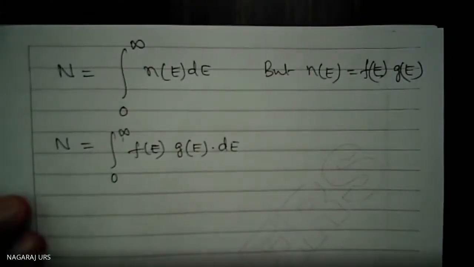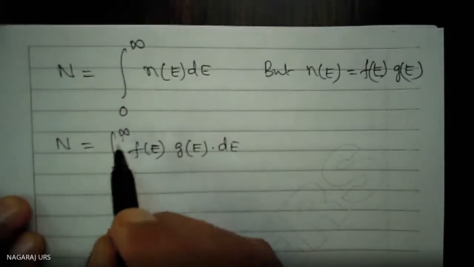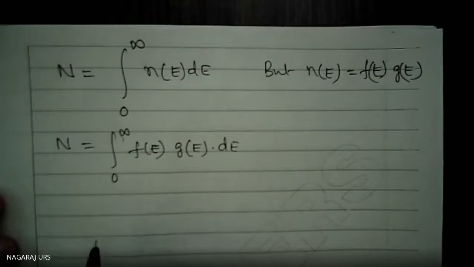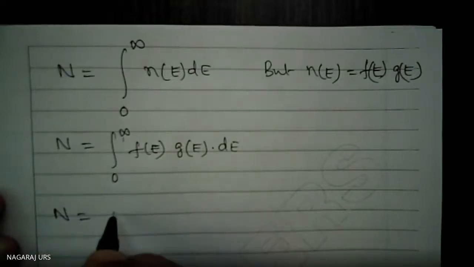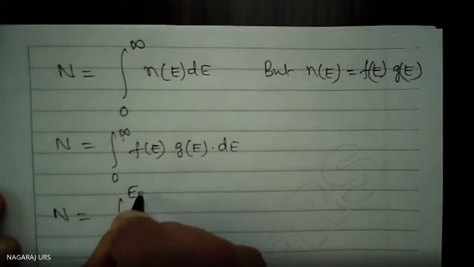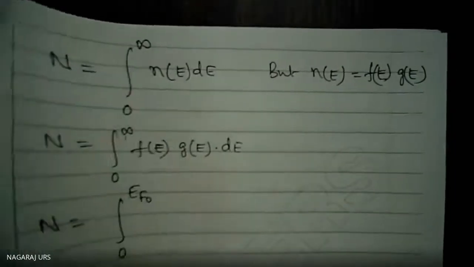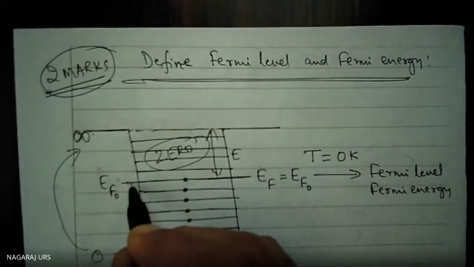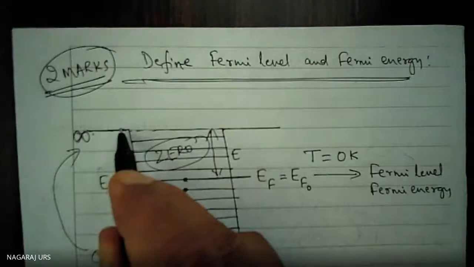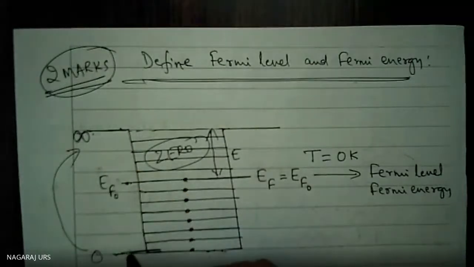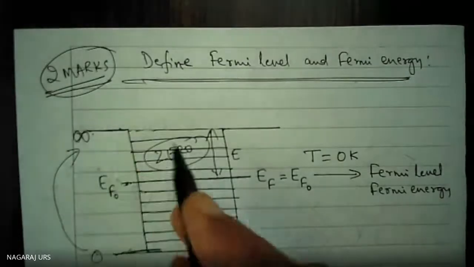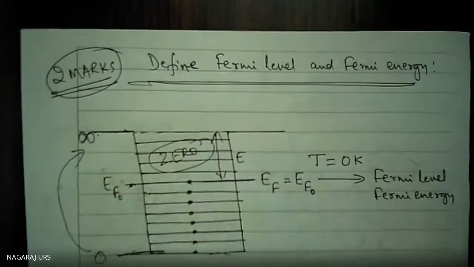Now, I am going to split this 0 to infinity integration into 2 steps. N is equal to integration from 0 to E_F0, plus integration from E_F0 to infinity. It splits into 2 integrals: from 0 to E_F0, electrons are present, and from E_F0 to infinity, the number of electrons is equal to 0.